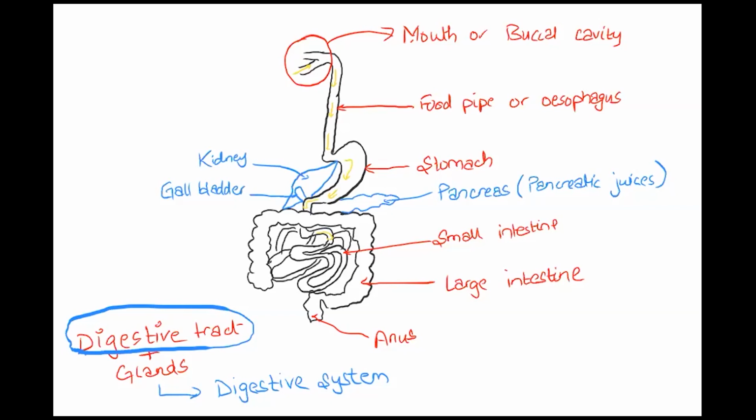Then it passes throughout the small intestine and enters into the large intestine. Then it goes through the large intestine, and after that it is ejected from the anus. Okay, so this is the movement.